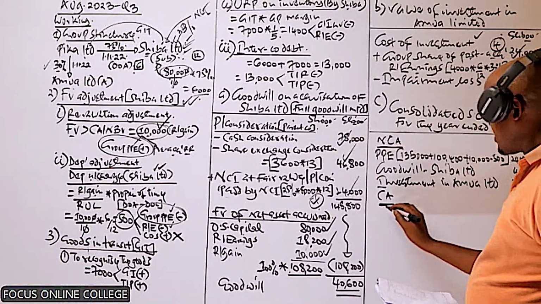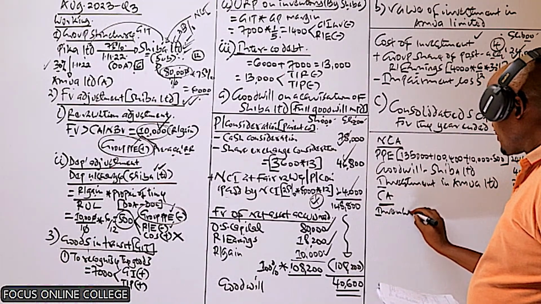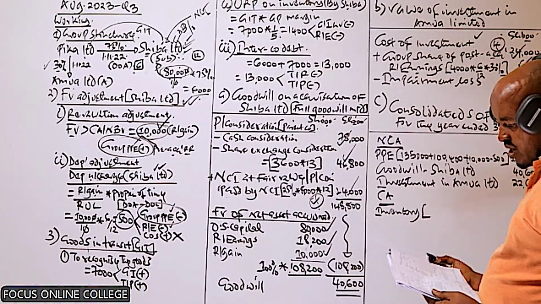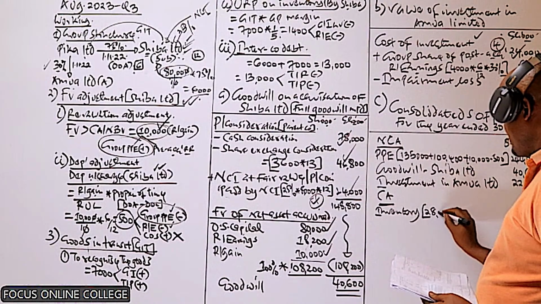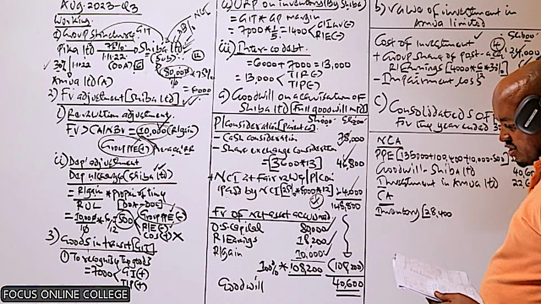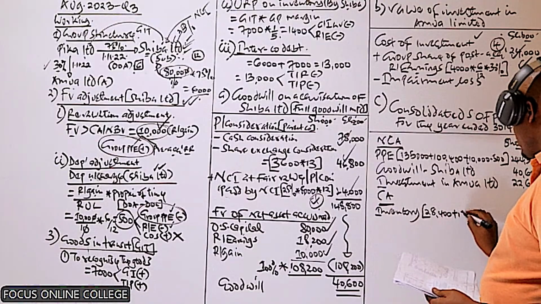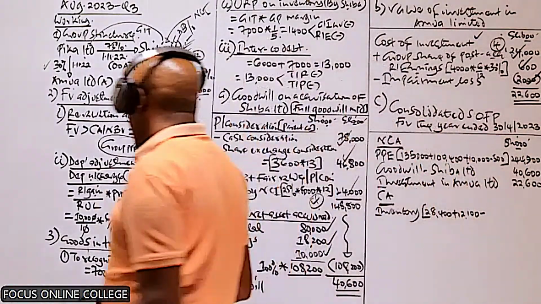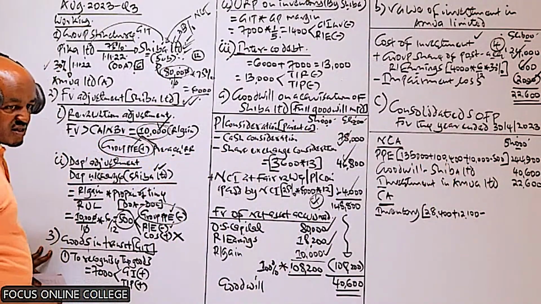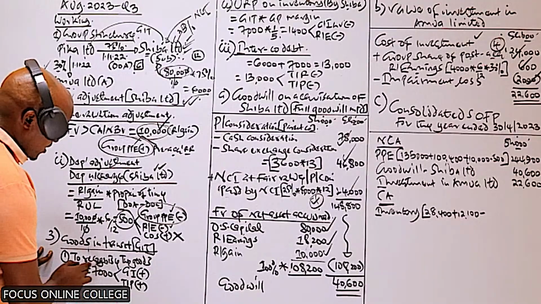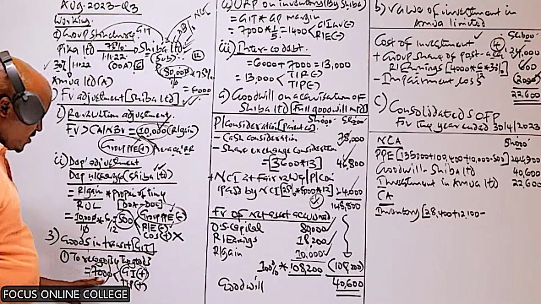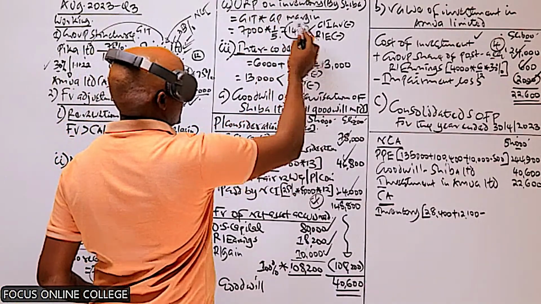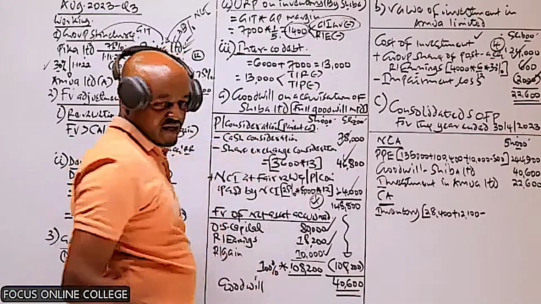For the current assets, I will start with the inventory. I take the two companies, combine them, and then make the necessary consolidation adjustments: 28,400 plus 12,100. We said we have a number of adjustments affecting that. One, we have this goods in transit. We said this 7,000 will be added to the group inventory. And then we have this unrealised profit of 14, which we also deduct from the group inventory.